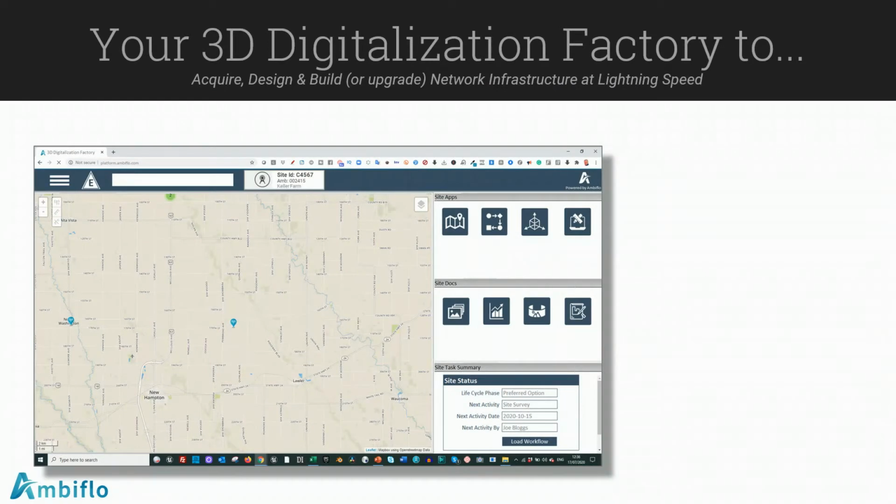So now the demo. Before we get into the live demo, I just want to show you what exactly we're going to cover. Here we can see the platform page, and I just want to draw your attention to the 4 site apps. The first one is the GIS application, and we're going to go right into that in a moment. We're also going to see the workflow app.